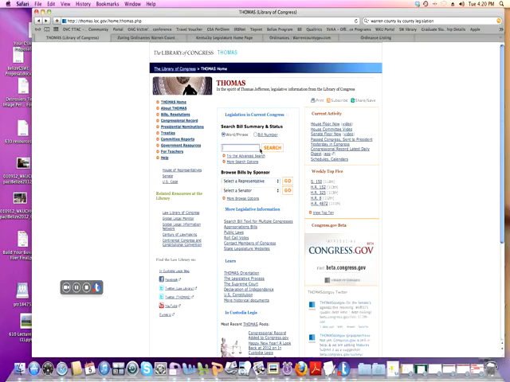We're going to look up assault weapons because this is something that's currently in the news. So we're going to put assault weapons in our key search. There is a more advanced search. And when you're looking for policies and laws, keywords are of primary importance, so you need to be very careful in choosing the keywords that you're going to use.